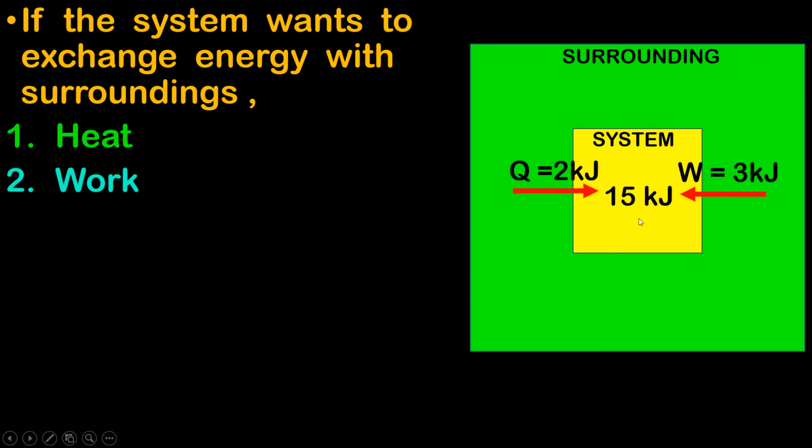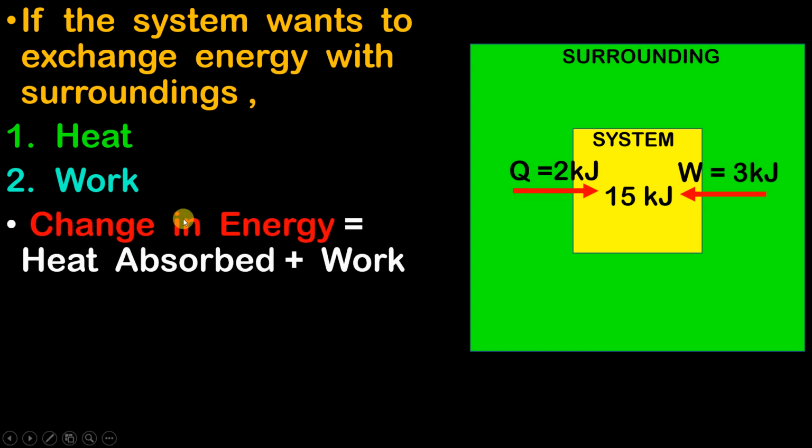So now in this case, guys, can I say that the change in energy will be equal to the heat absorbed, this 2 kilojoules, plus the work done. So what was the change in energy? Initially it was 10 and now it has become 15. So 15 minus 10 is 5, and if you add the heat absorbed, 2 kilojoules, plus the work, 3, then 2 plus 3 will also give you 5. I hope this statement, which is the important statement, is clear for you. If you have not understood this statement, then please rewind the video and watch it again. This is a very important statement.